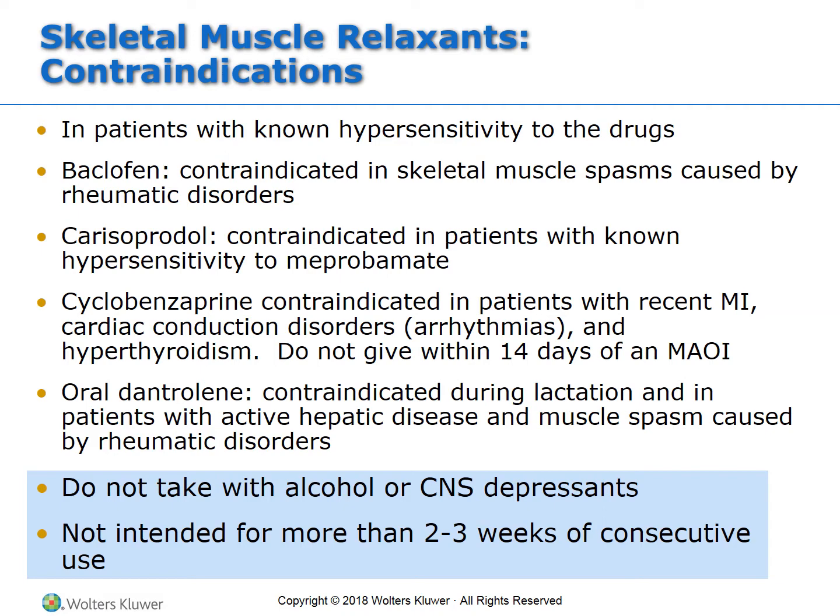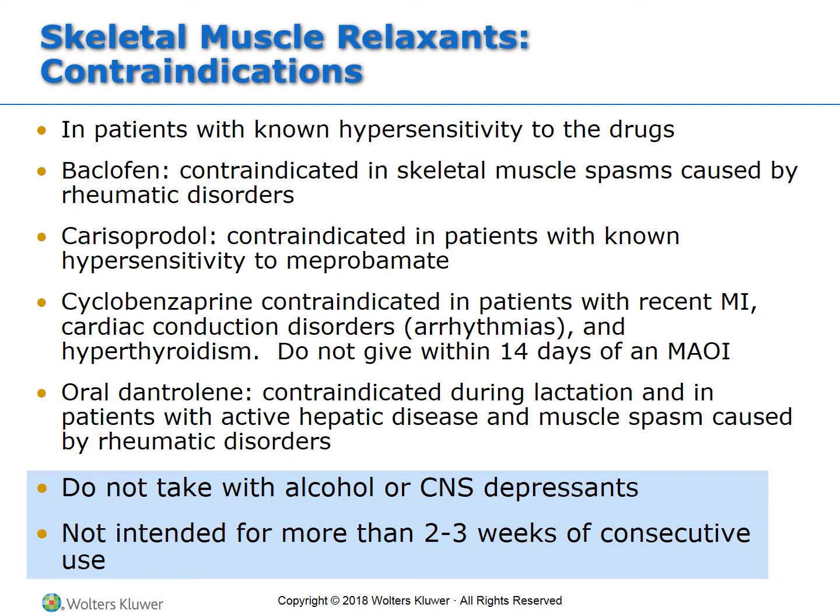So the issue with cyclobenzaprine is the effect that it has on the cardiac muscle. So it can further propagate cardiac conduction disorder or make an arrhythmia worse. If somebody's had an MI, it could mess with the electric current, basically, that controls conduction. And then hyperthyroidism also causes these similar cardiac issues. So if you were to give this medication to somebody that had it, you could only increase the possibility of